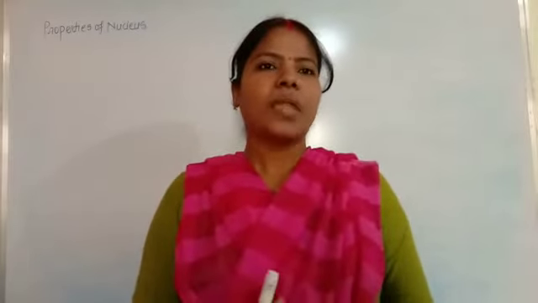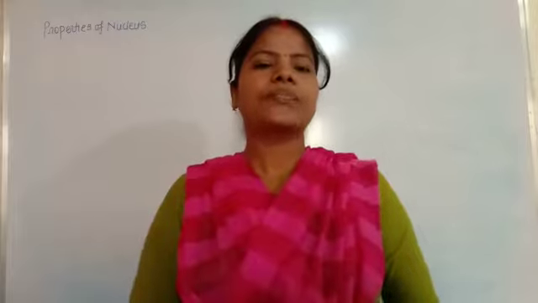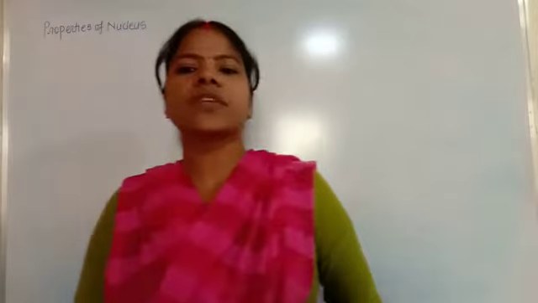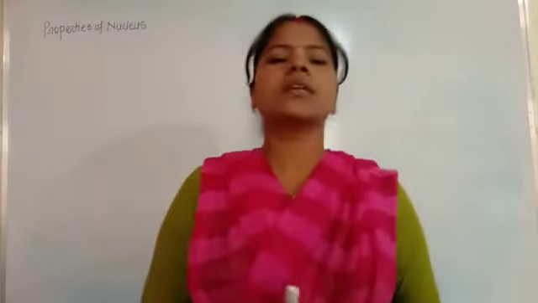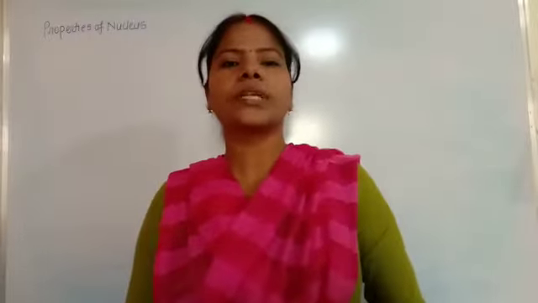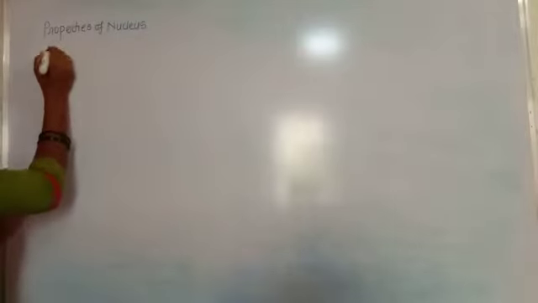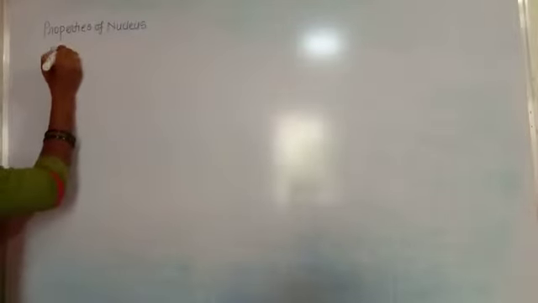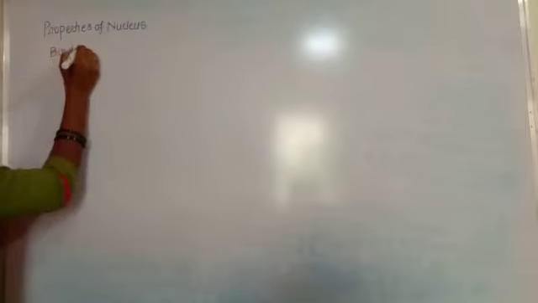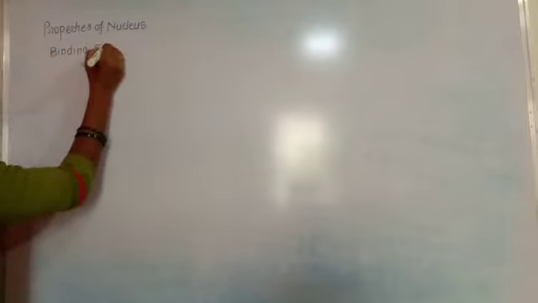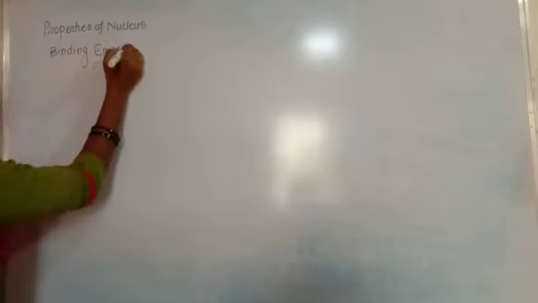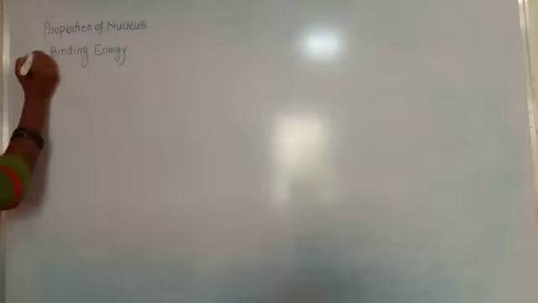In the previous class, we completed the three properties of the nucleus: mass, density, and radius. Today we continue with the properties of the nucleus. The next property of the nucleus is the binding energy. So what is the definition of binding energy? This is the fourth property, binding energy.